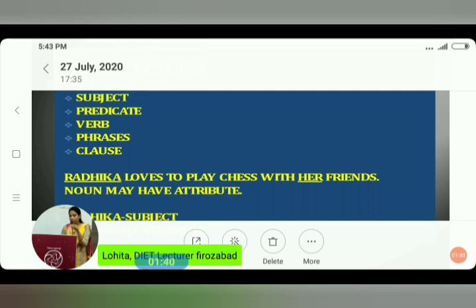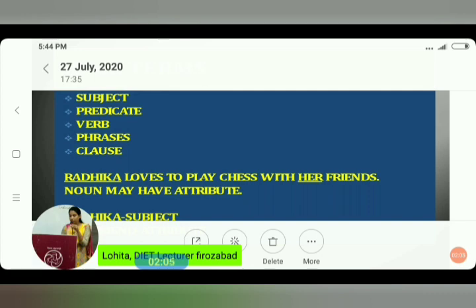Let's take an example. Radhika loves to play chess with her friends. Here, who loves to play chess with her friends? The answer is Radhika. It means Radhika is doing the action of loving, so Radhika is the subject.